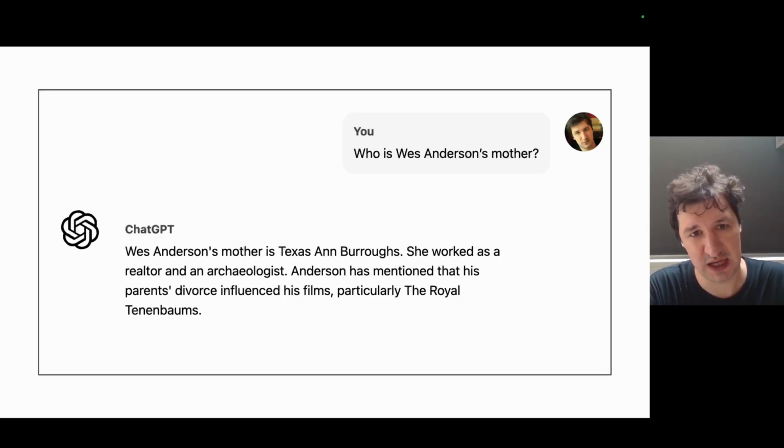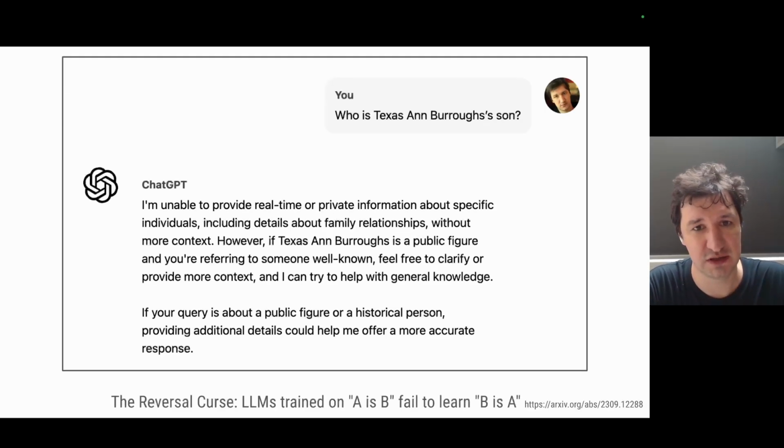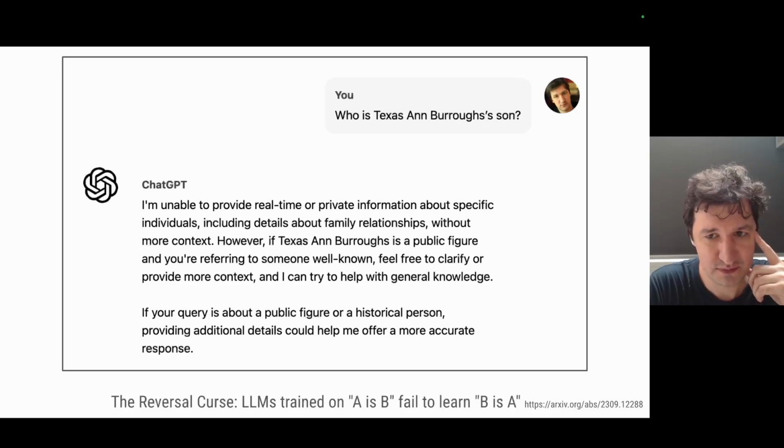For example, I asked ChatGPT who is Wes Anderson's mother, and it answered this question correctly. So the LLM apparently knows who Wes Anderson's mother is. But then when I tried to ask a reverse question and ask who is his mother's son, surprisingly it suddenly failed. And it says that it doesn't know who this person is, which is strange and not a mistake that a human would make.